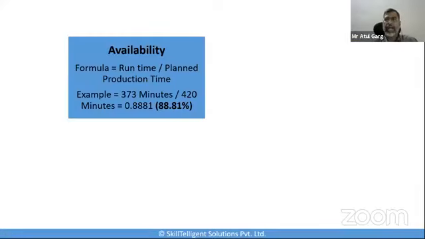So now let's calculate the availability. If you remember, the availability formula was runtime divided by the planned production time. And if I go by this formula, our runtime was 373 minutes, planned production time was 420 minutes. So it basically gives us 88.81% overall as the availability of the machine. Okay, so that's the first calculation we arrive at.